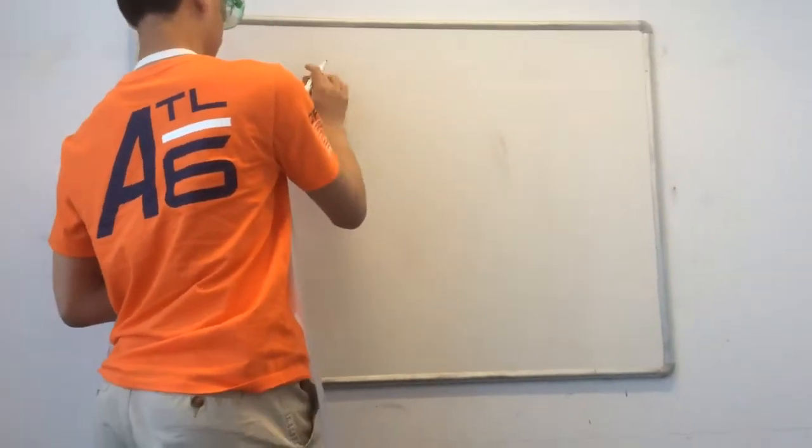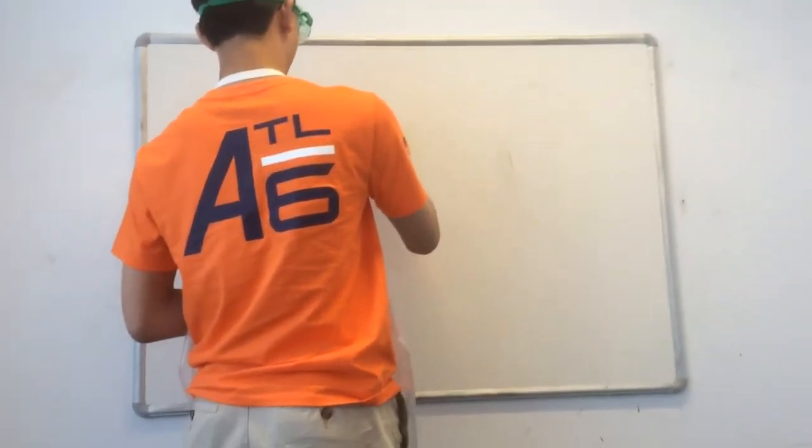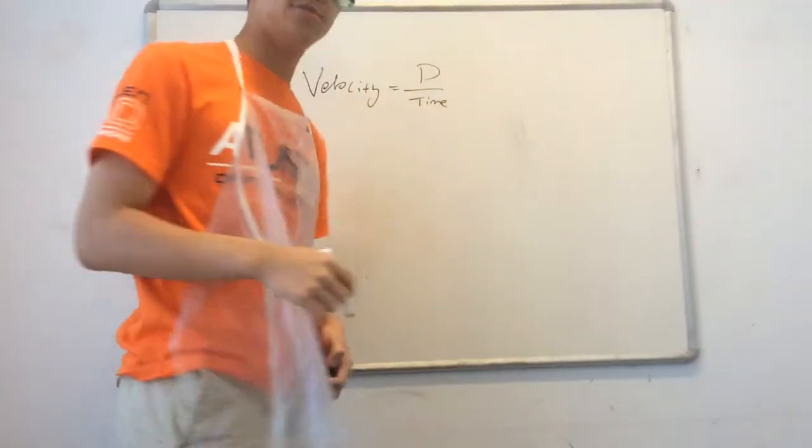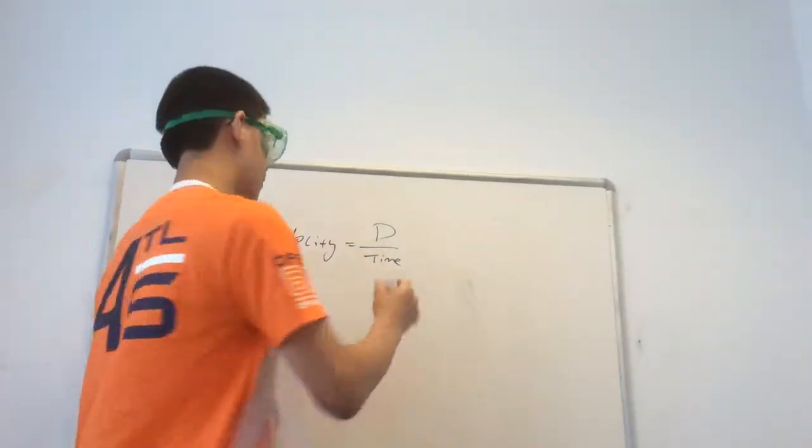Will, show how velocity is derived. Velocity is d over time. And d stands for distance. Excellent job.